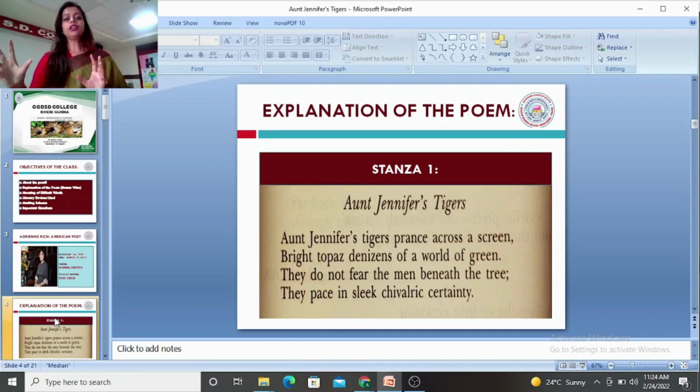One is of Aunt Jennifer, who is docile, submissive, and the contrasting image of the tigers, who are fierce, chivalric, certain, prancing, joyfully striding forward, and unafraid. They are not afraid. So the unconscious mind of Aunt Jennifer, who wants to come out of the clutches of the bad marriage, who wants to break free, she wants to be confident in herself, which she is not able to do in her marriage.